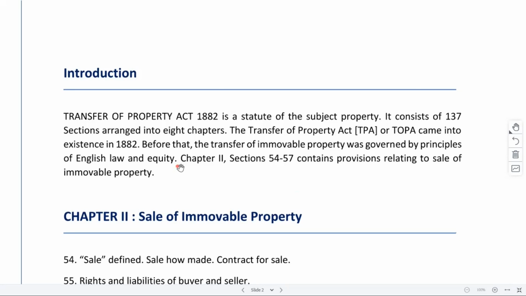What we discussed in the first class, right? Like the applicability, then that Indian Contract Act provisions should apply, right? Then there were some interpretation clauses. Those are the first things, right? That is the preliminary part. We have sections 1 to 4. That is the first chapter. All right. And chapter 2 has different provisions that we would also see. But today's topic is from chapter 2. It is these 4 sections that talk about sale. All right.